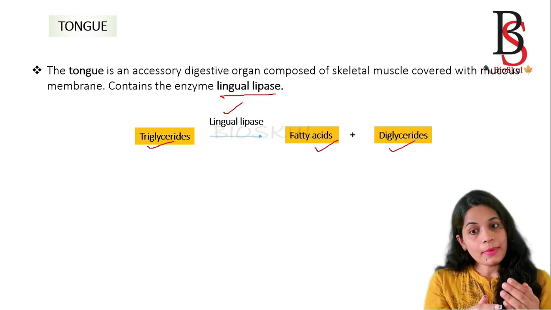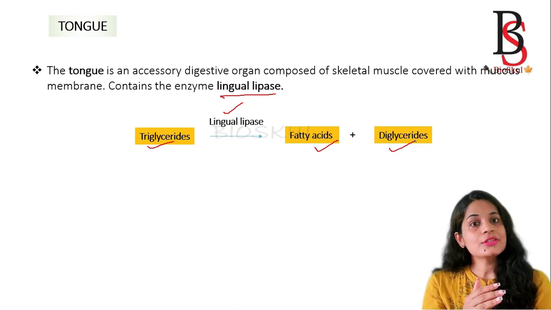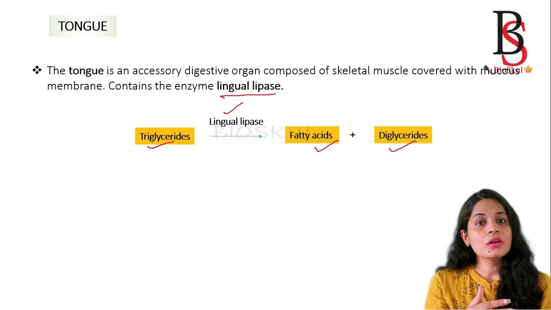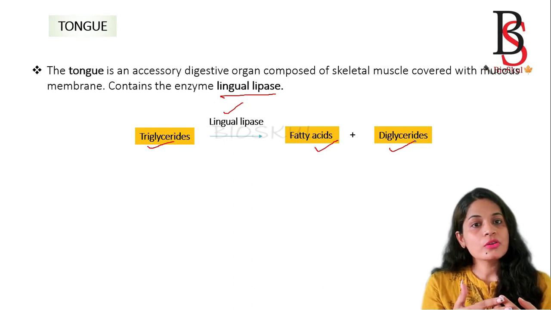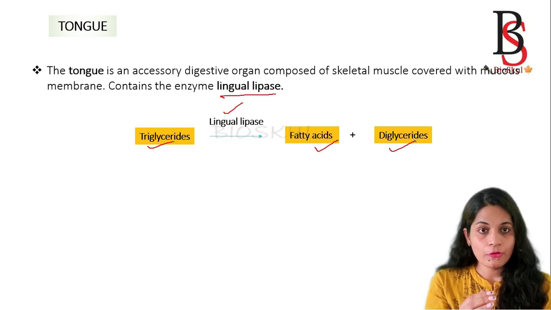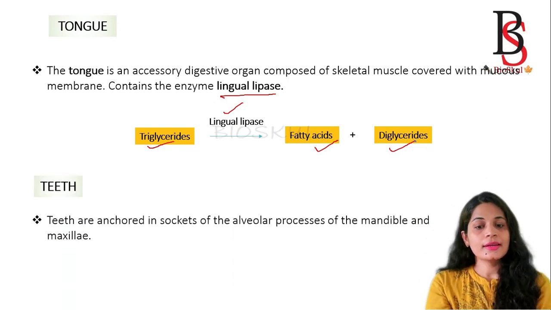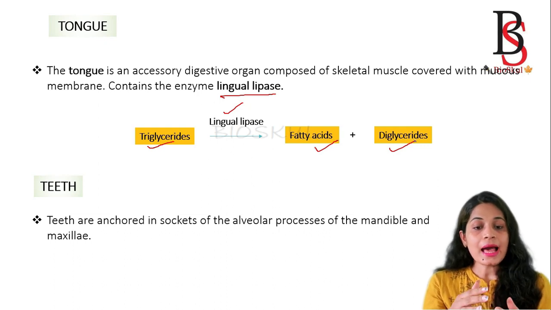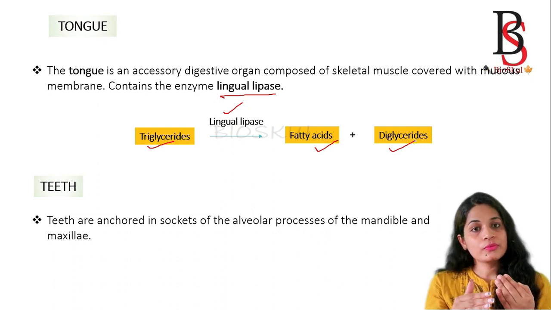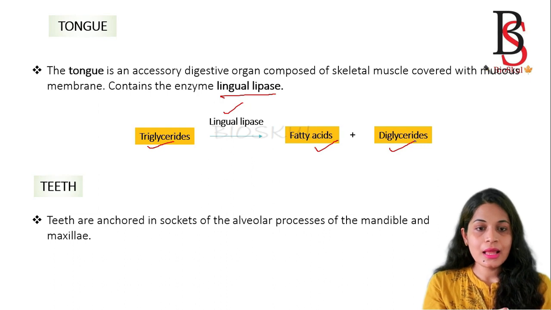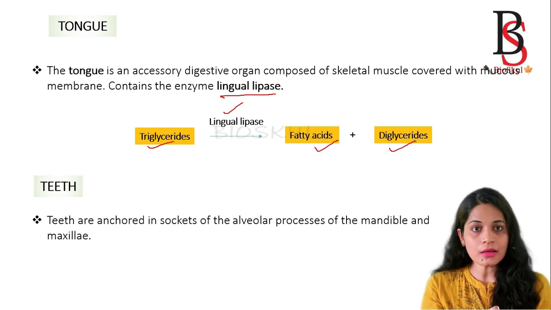So in the mouth, in addition to the digestion of carbohydrate, some lipids also start to be digested. Then the third part is the teeth. The teeth are anchored in the alveolar process of both the mandible and the maxilla. The mandible is the lower jaw and the maxilla is the upper jaw.